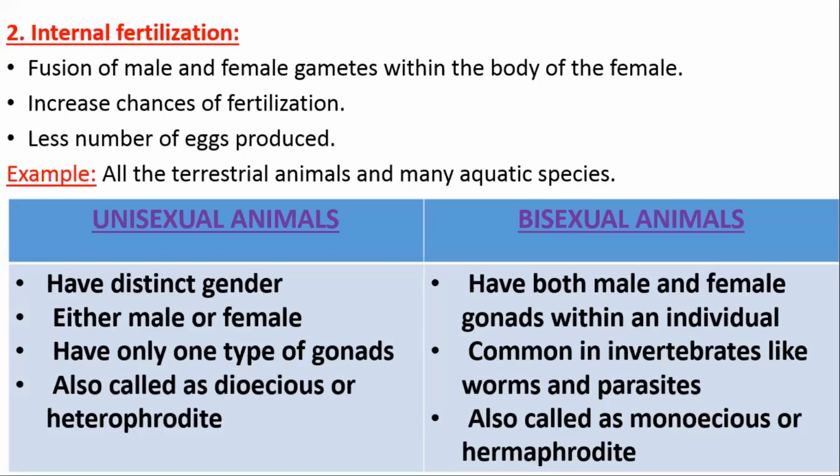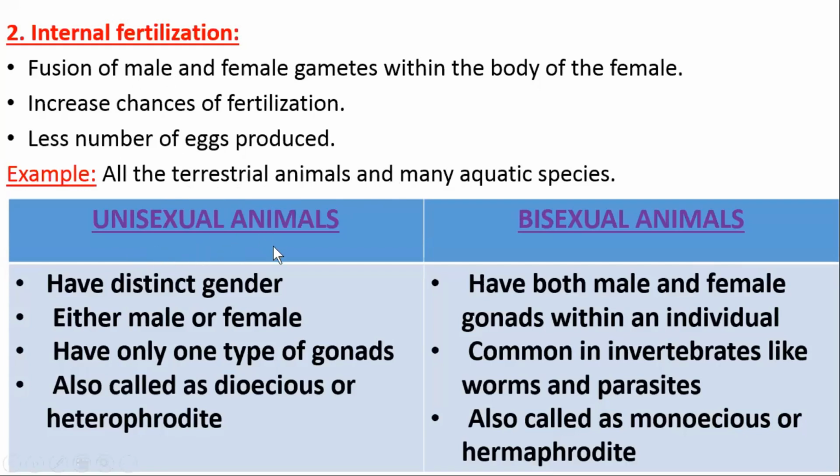Internal fertilization: when the fusion of male and female gametes takes place within the body of the female, it is called internal fertilization. Internal fertilization increases the chances of fertilization, right? Why? Because the egg remains inside the body of the female, which gives more protection, more nutrition. That's why the animals which have internal fertilization produce fewer eggs as compared to the animals which undergo external fertilization. The example of internal fertilization: all the terrestrial animals and many aquatic species also.